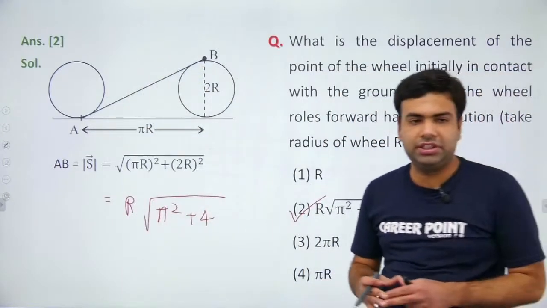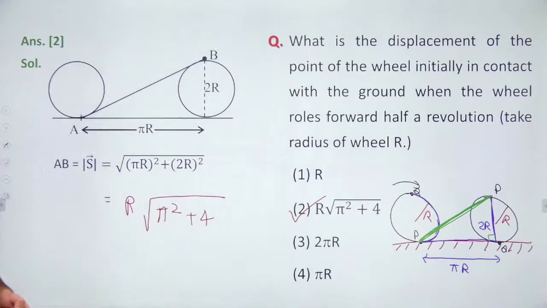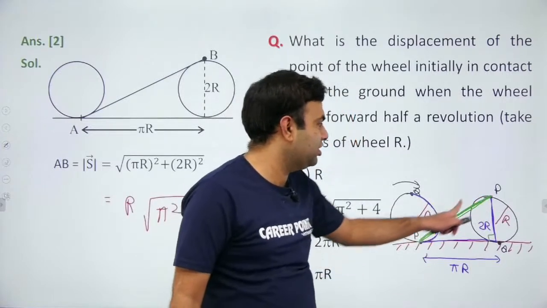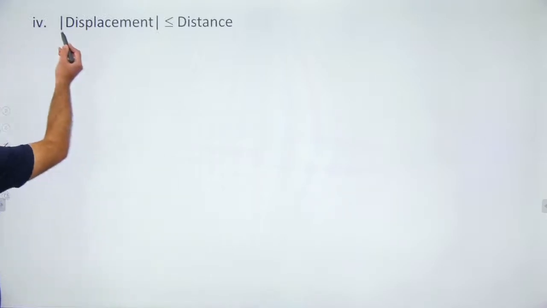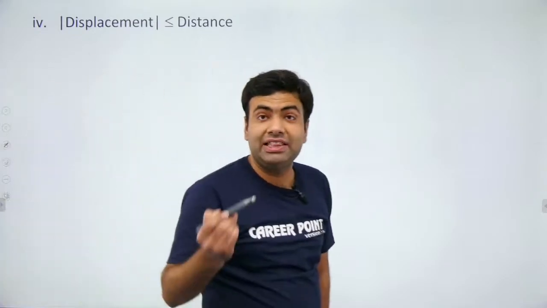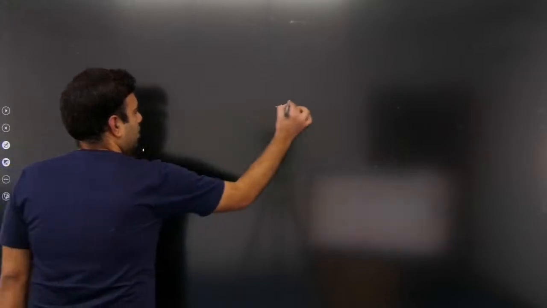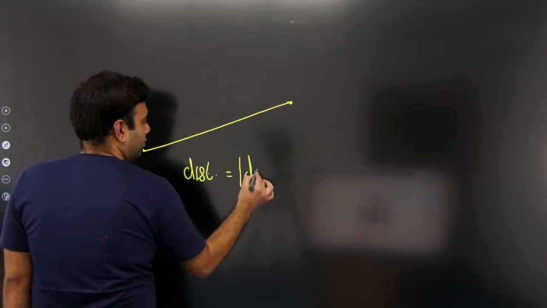Is it clear to all of you? Good. So the answer is option 2. Use proper definition: magnitude of displacement is the shortest distance between initial and final point. So from these examples, we can conclude that magnitude of displacement is always less than or equal to distance. If a body is moving in a straight line, then we can say that distance is equal to magnitude of displacement.